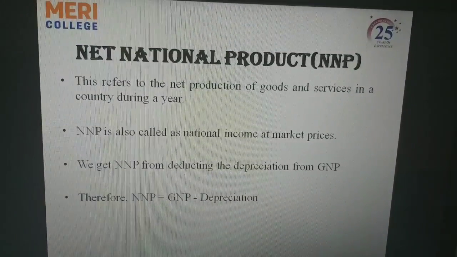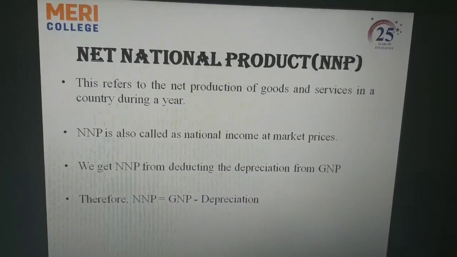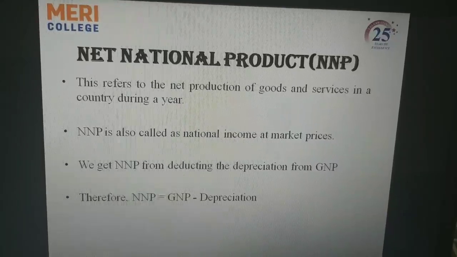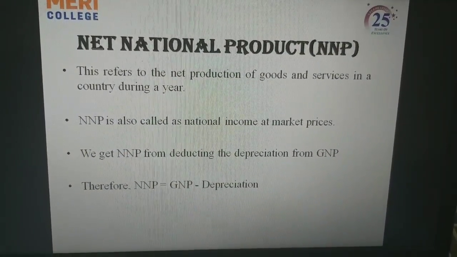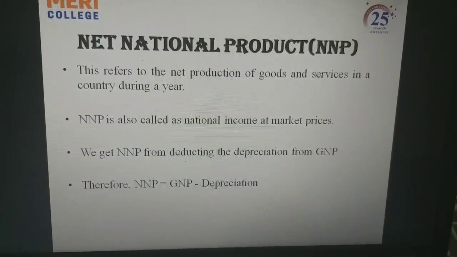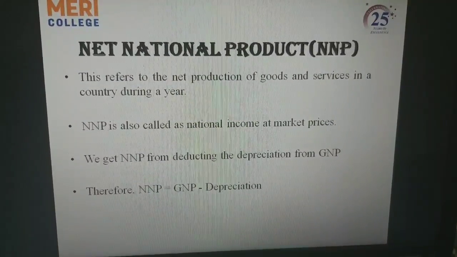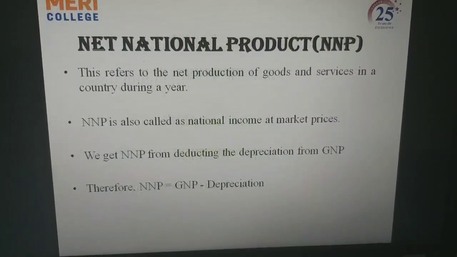So, this is the net national product, NNP. This refers to the net production of goods and services in a country during a year. NNP is also called national income at market prices. We get NNP by deducting depreciation from GNP. Therefore, NNP is equal to GNP minus depreciation.